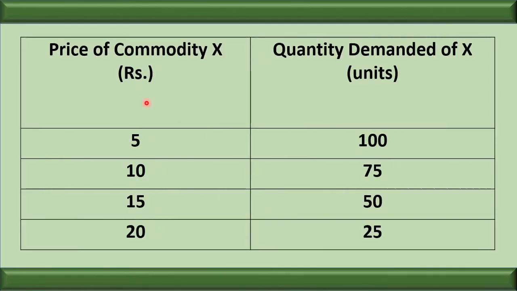Let us see the relationship. Here we can say there is an inverse relationship. How can we say inverse relationship? Because these two variables show the inverse relationship. The first variable is price and the second variable is demand. And the correlation between these two is inverse correlation. Price is increasing and, contrary to this, demand is decreasing.